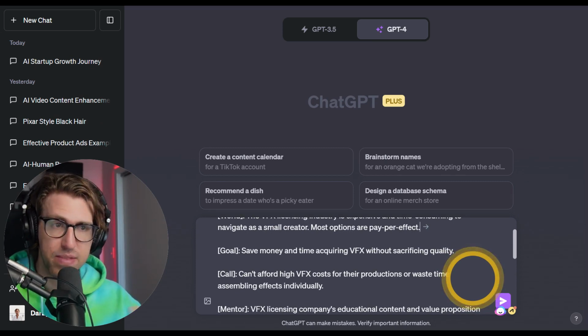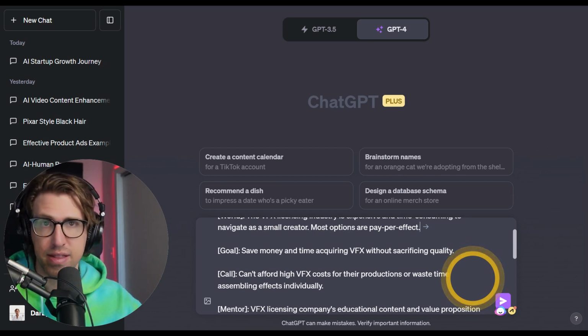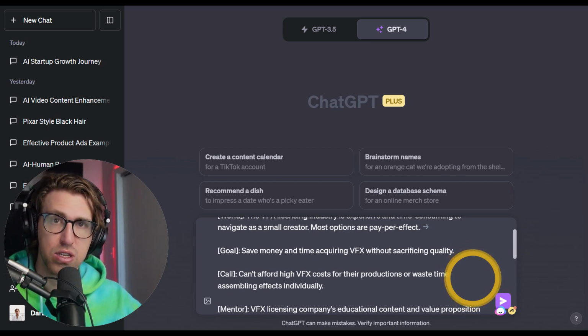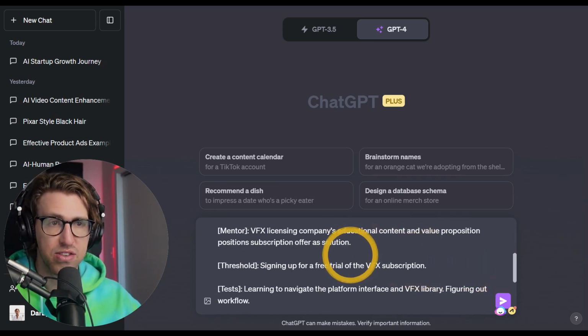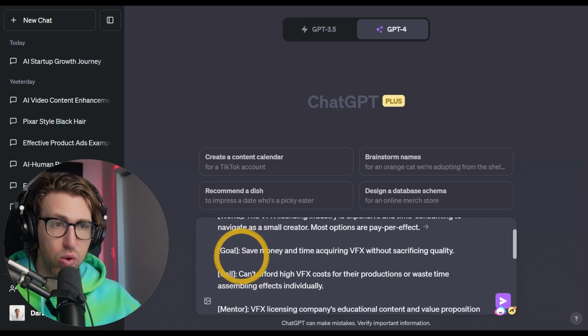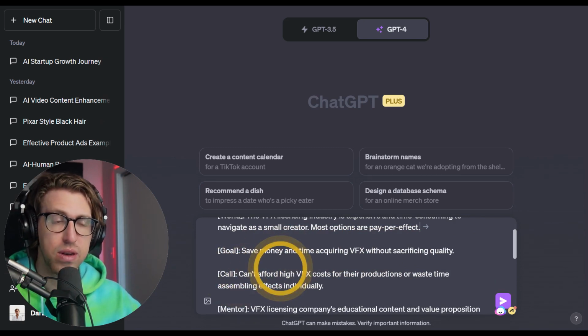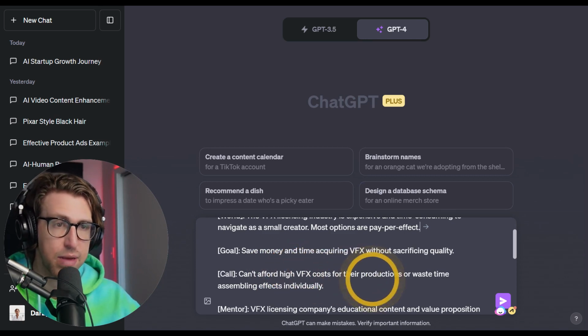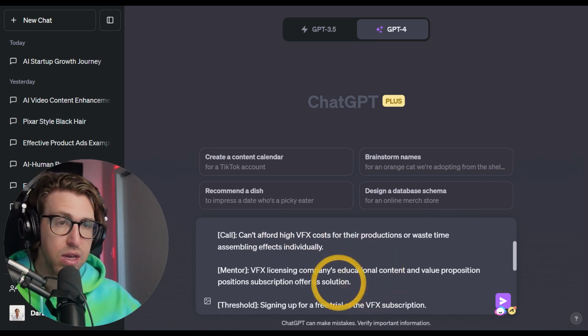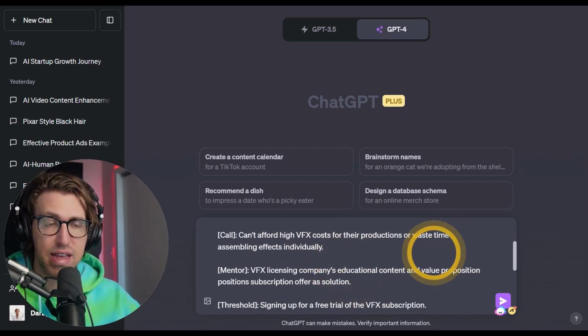And so this made up company has a product that licenses these visual effects to creators on a budget. As you can see, we've got goals to save money and time acquiring VFX without sacrificing quality. Customers can't afford this. VFX costs their production too much, and it's a waste of time assembling effects individually. And you can go down this example. It's on the blog post as well if you want to see a full one.